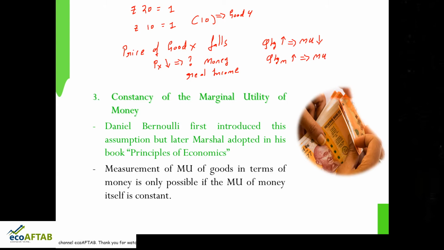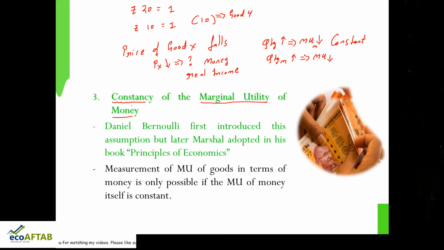The marginal utility of money should fall. But here, what is Alfred Marshall telling? Marshall is telling that the marginal utility of money is constant. Actually, what is happening? If price falls, real income increases. If real income increases, the marginal utility of money should fall. But here Alfred Marshall is assuming the marginal utility will not fall, but it will be constant. So this is the assumption.